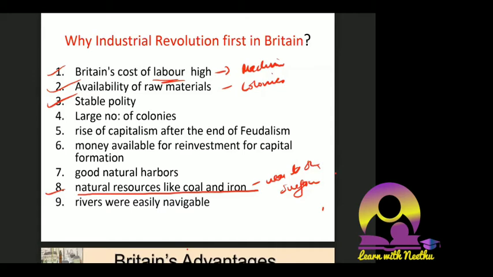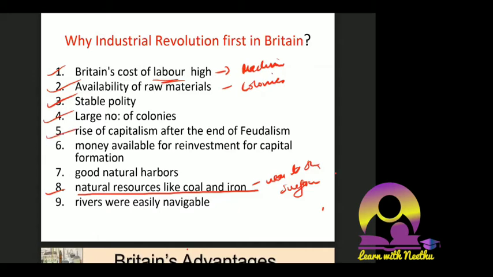Then, a large number of colonies. As I told you, there was nothing short of raw materials, and nothing short of market either. Get raw materials from India and other colonies, and through steam ships take all the raw materials to their country, manufacture there, give employment to people there, and sell it, so that the capitalists in their country get profit and they have enough market also. So with a large number of colonies, they got a big advantage.